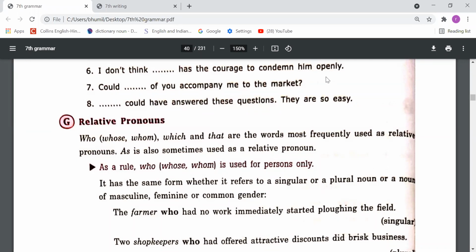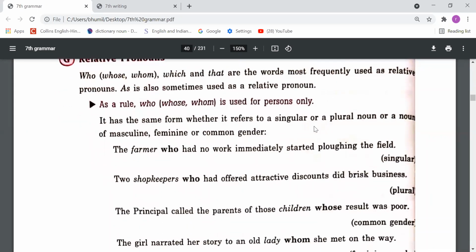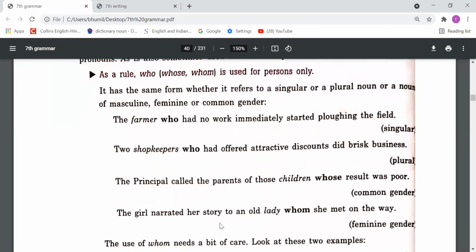The farmer who had not worked immediately started plowing the field, singular noun. Two shopkeepers who had offered attractive discounts did brisk business. The principal called the parents of those children whose result was poor. The girl narrated her story to an old lady whom she met on the way, feminine gender.